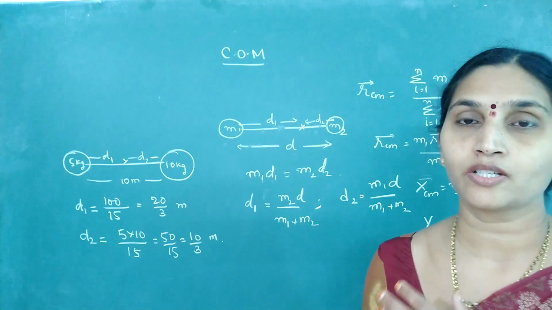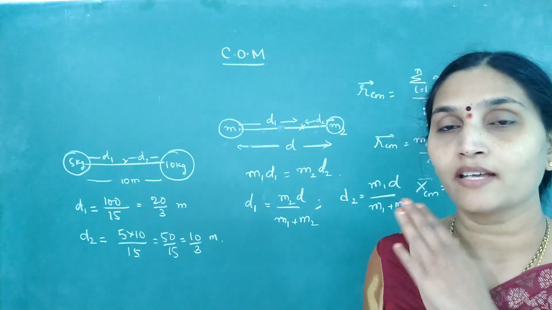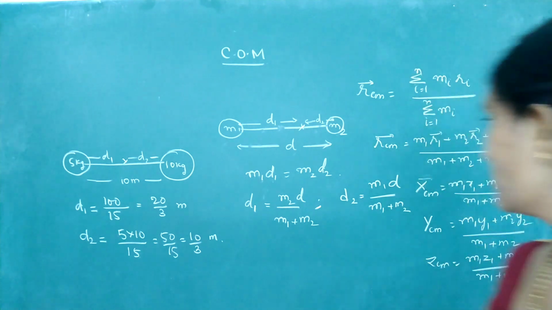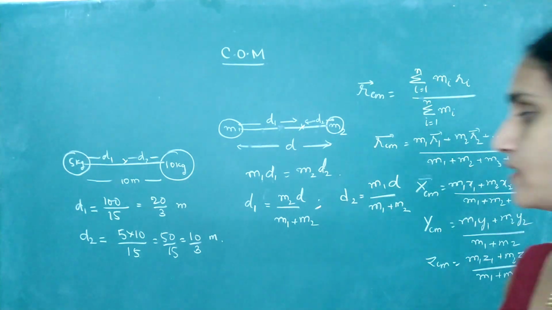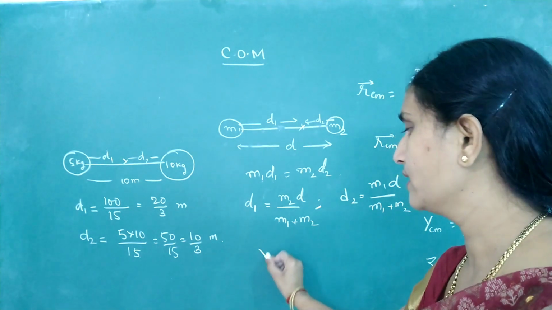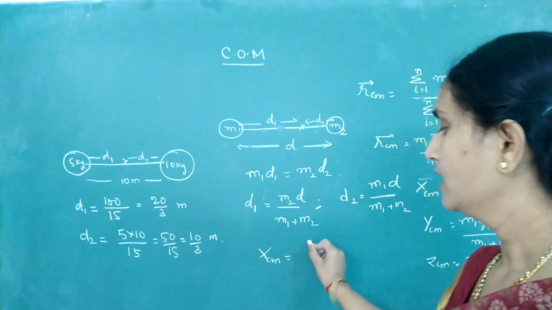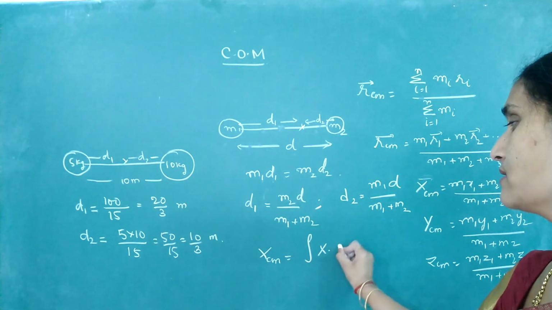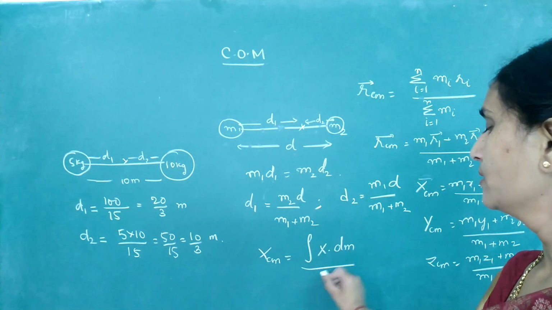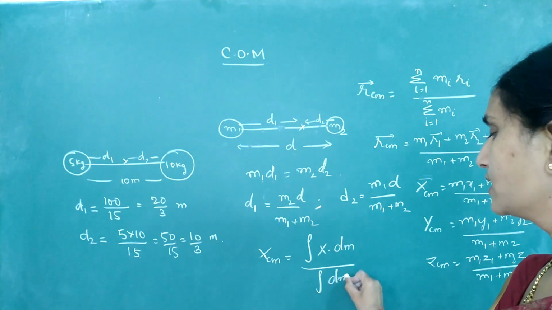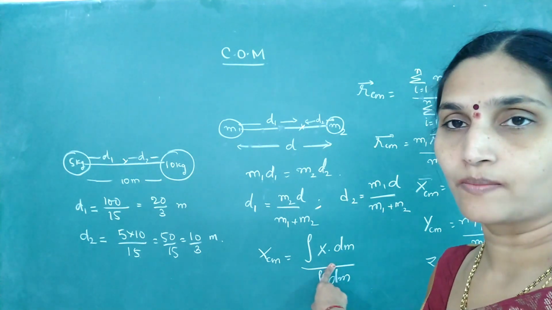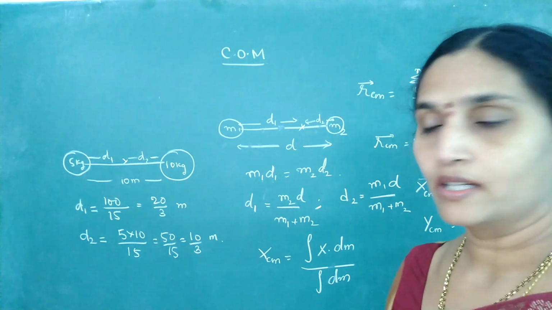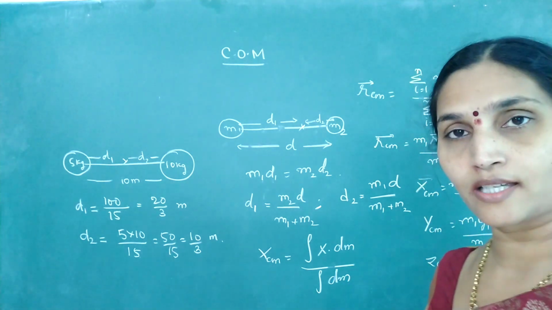But if it is a continuous object, then the number of particles becomes infinite. So in such a case, you can change this summation to integration. Okay, I'll write for continuous objects. How do we find the x center of mass? Integral of x dm by integral of dm. We need to use the integration method if it is a continuous object. Similarly, you can write for y center of mass and z center of mass also.